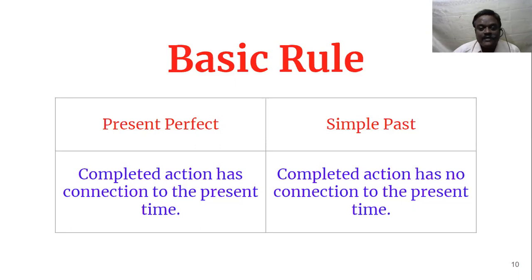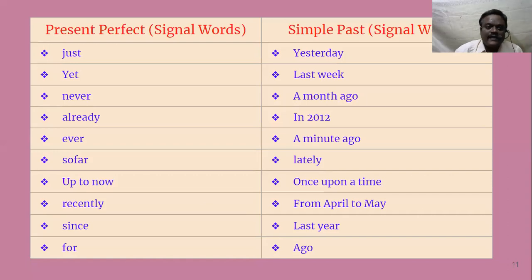Whereas simple past tense has a perfect time stamp. That time stamp is over and it has no connection to the present time. That is the basic rule for using present perfect and simple past tense. Now I would like to demonstrate some words which actually suggest which tense you have to use.